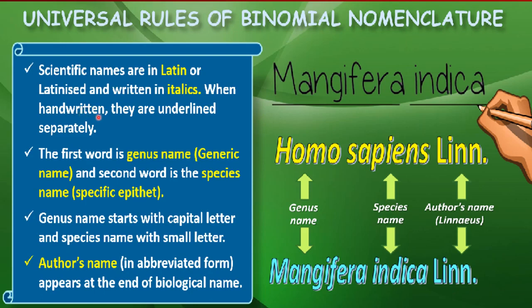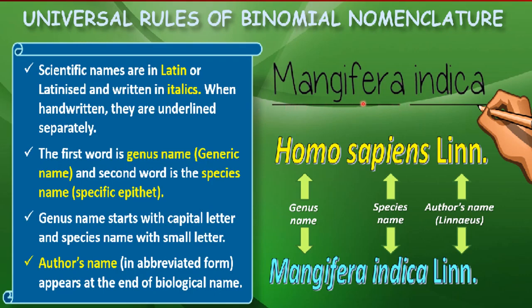When handwritten, they are underlined separately. If writing in italics is not possible, if anyone is writing these names in their own handwriting, then the names are underlined separately. Like for the mango, this is the scientific name, Mangifera indica. This is handwritten, not in italics, so it is underlined.